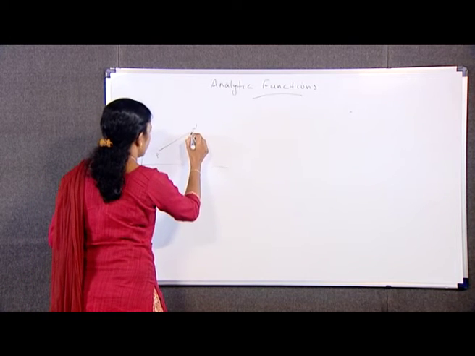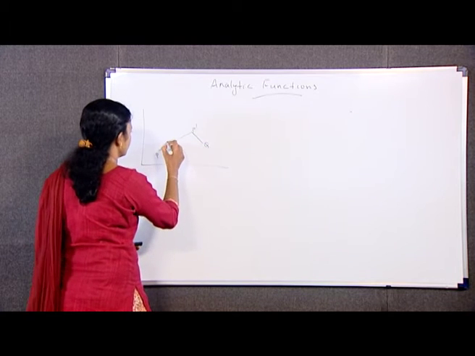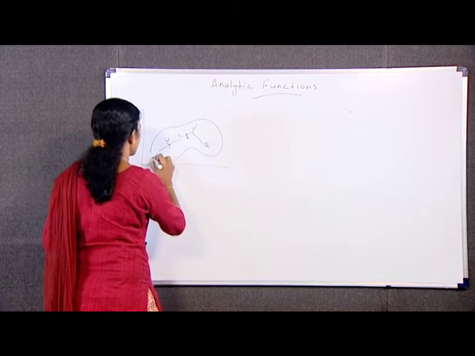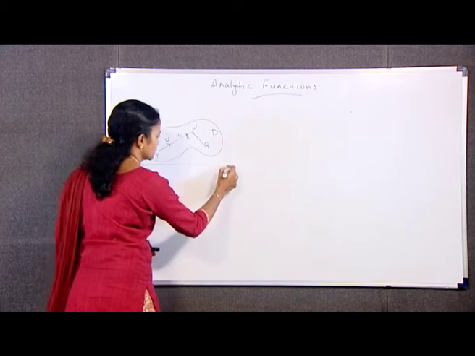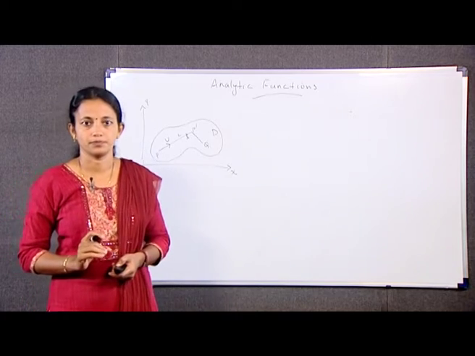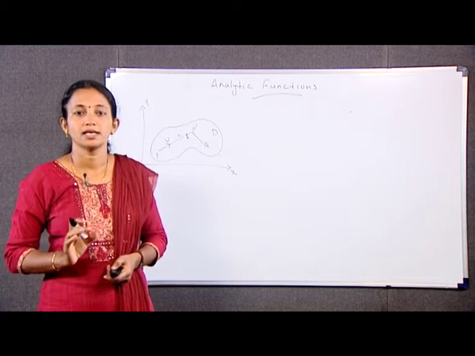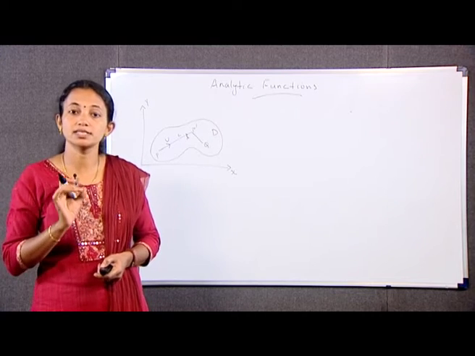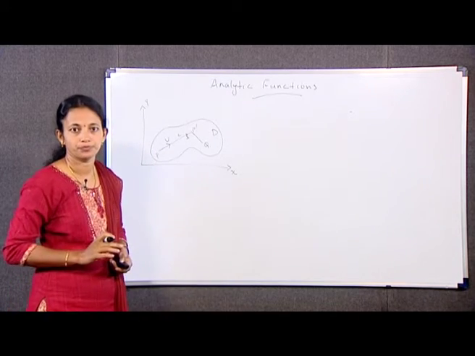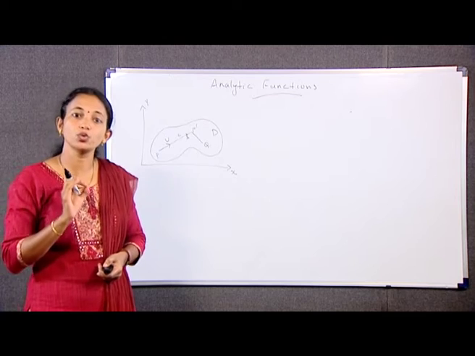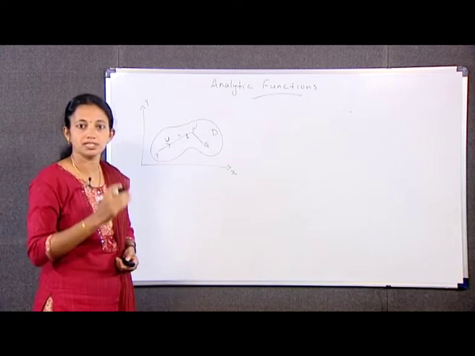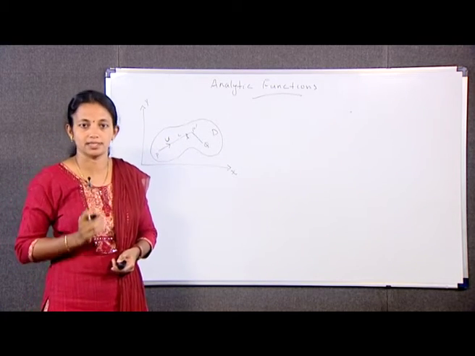This is our domain D, with the x axis and the y axis. Let S denote the distance along L from the point P, and let U denote the unit vector along L in the direction of increasing S.